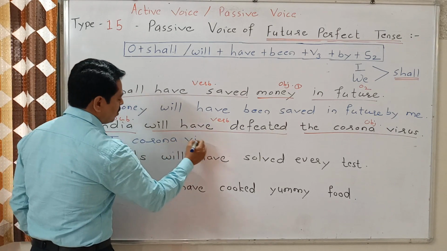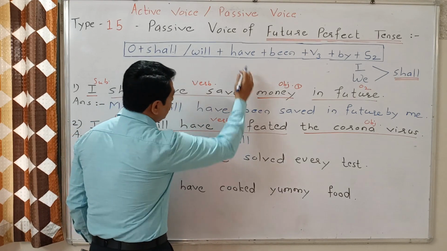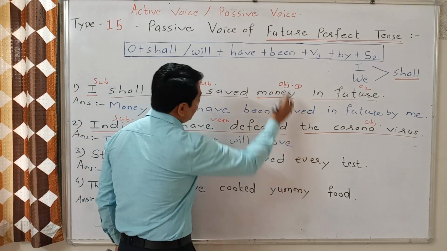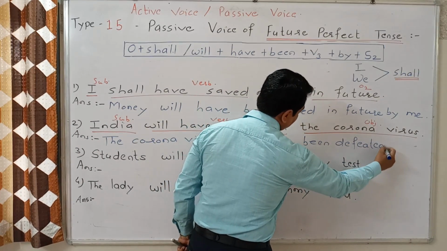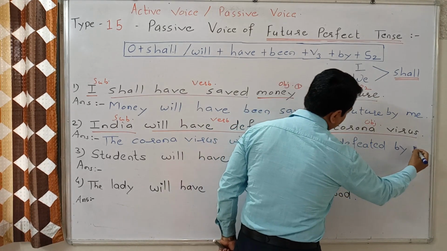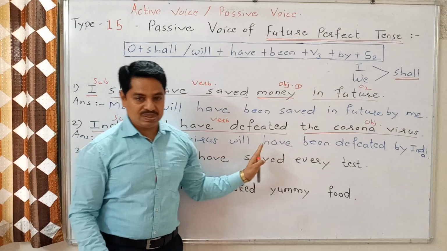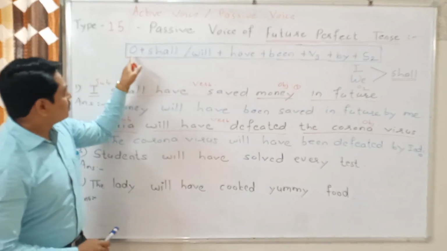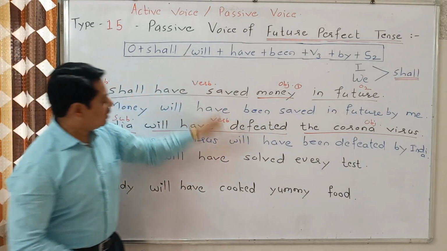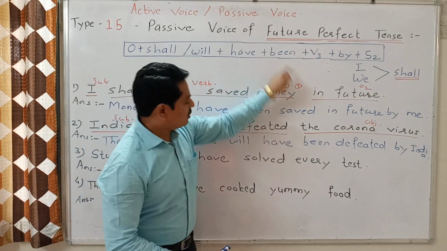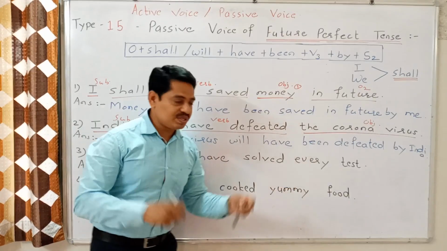The coronavirus, plus will, plus have, plus been, defeated V3, plus by, and then there is no S2 of India, so it should be as it is. I repeat it. First we take the object, then will, have, been, V3, by and S2. It's very easy.